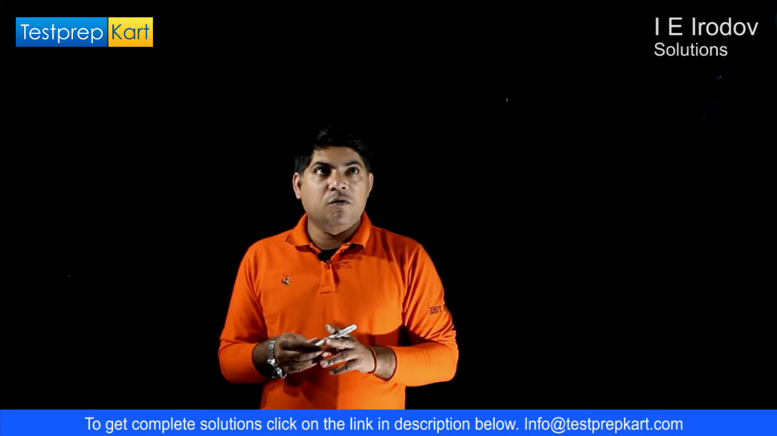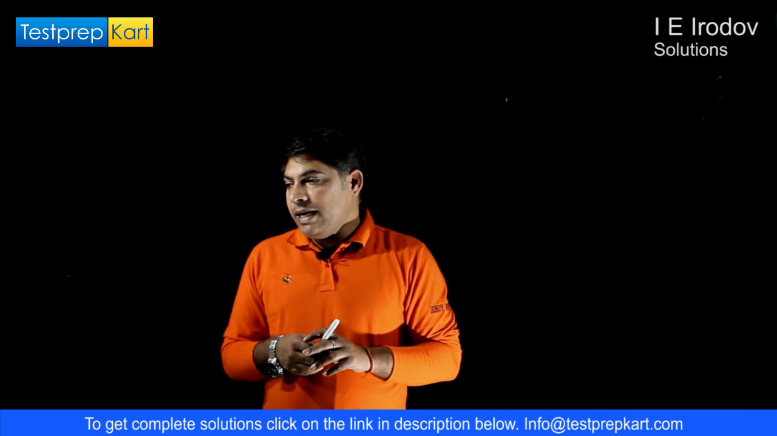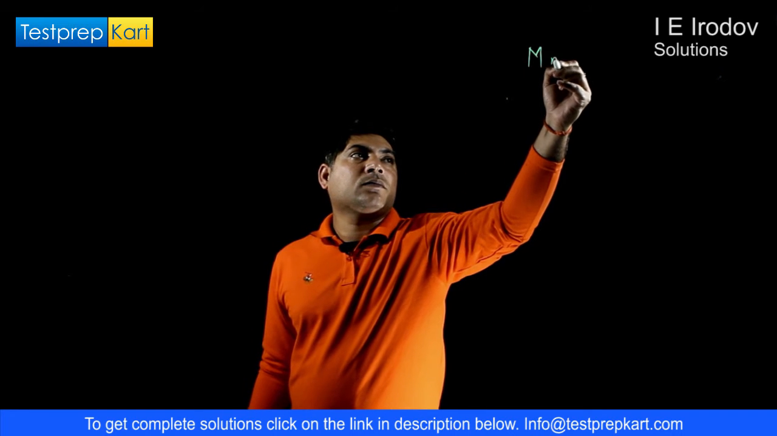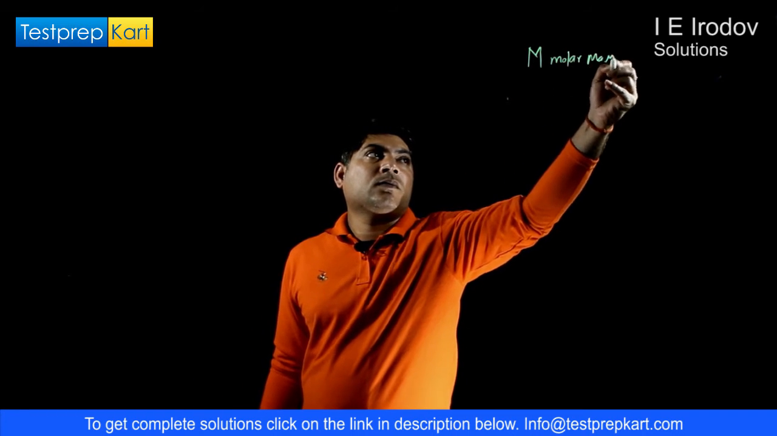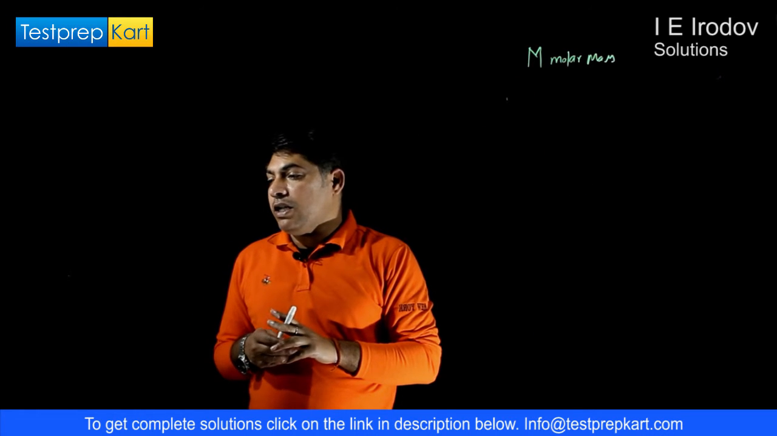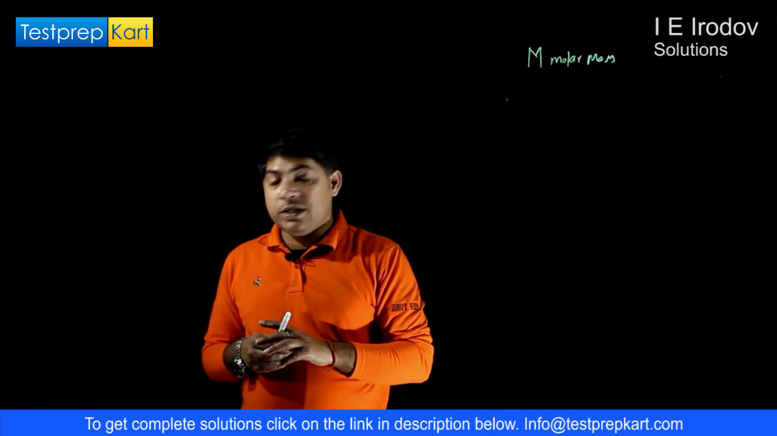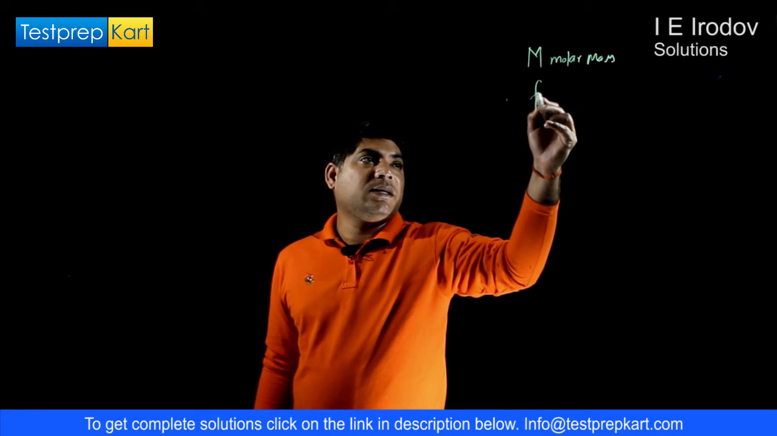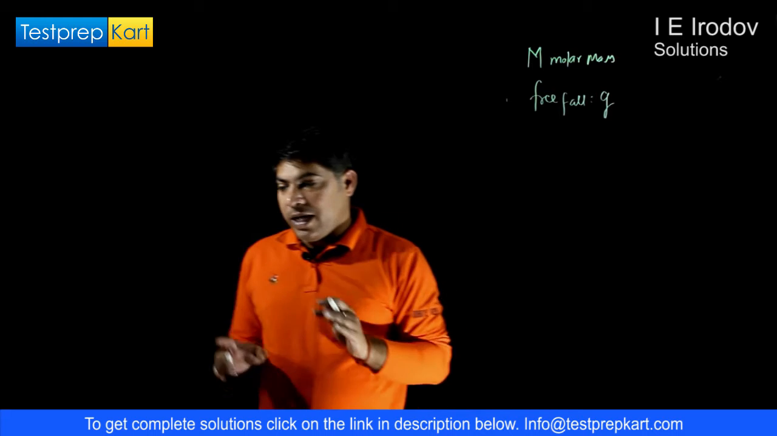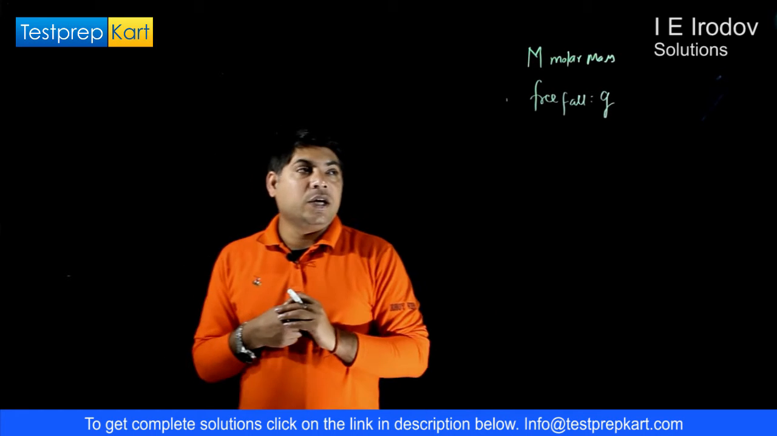Problem number 2.18. An ideal gas of molar mass m is contained in a very tall vertical cylindrical vessel of uniform gravitational field in which free fall acceleration is given equals to g. Okay, so it is a very common thing. The only important point is the gravitational field is assumed to be uniform.